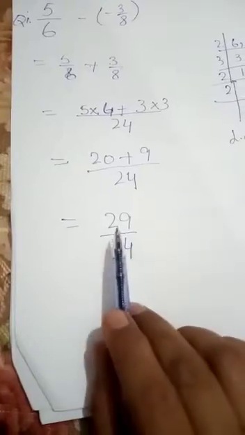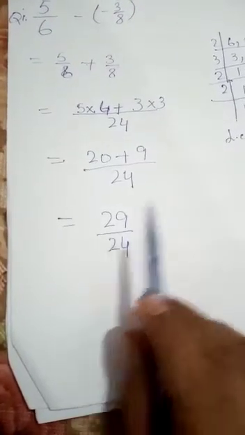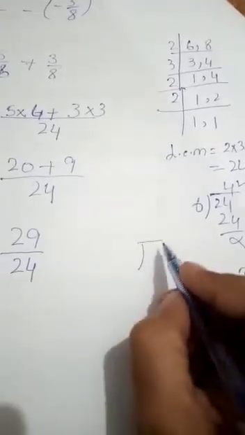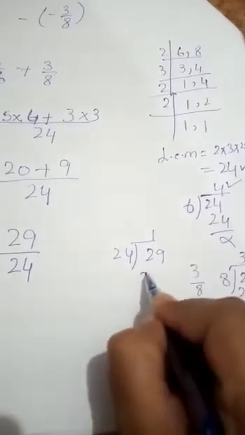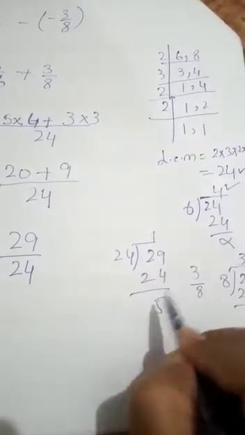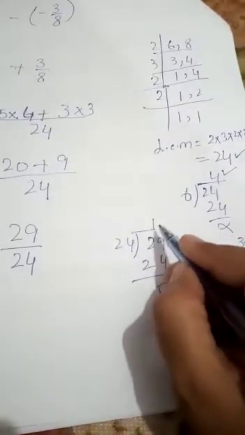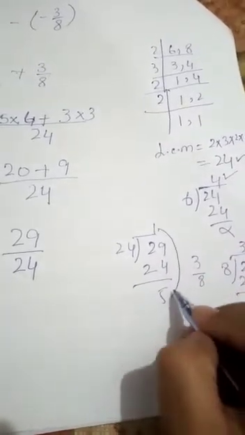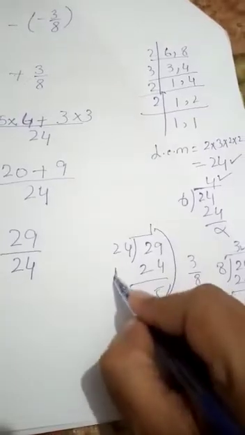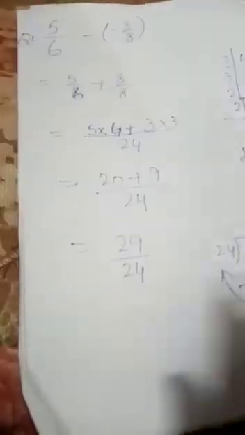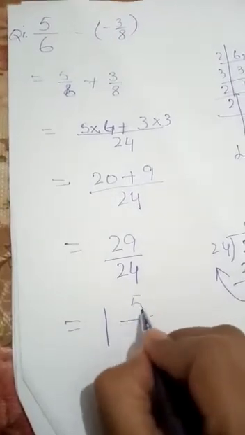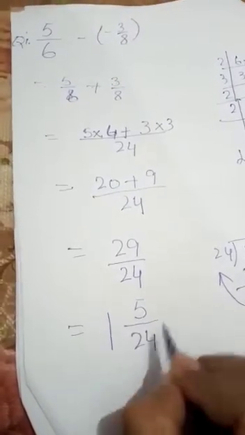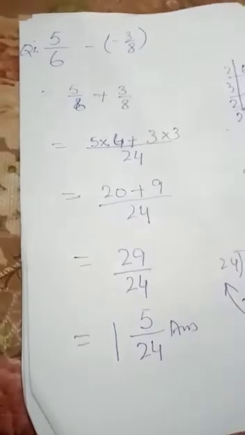Now students, this is an improper fraction, that's why we convert it into a mixed number. 24 ones are 24. We get the remainder 5. We will write 1 whole 5 by 24. That is our exact answer.